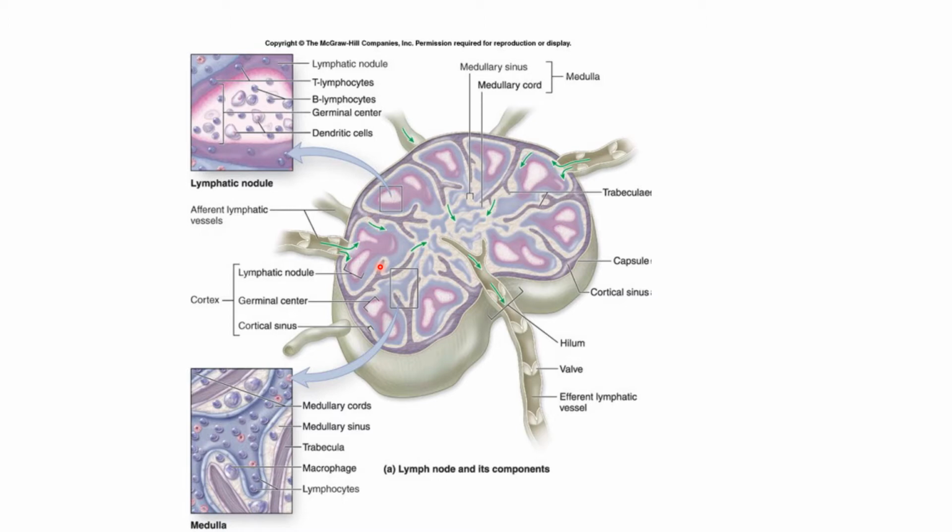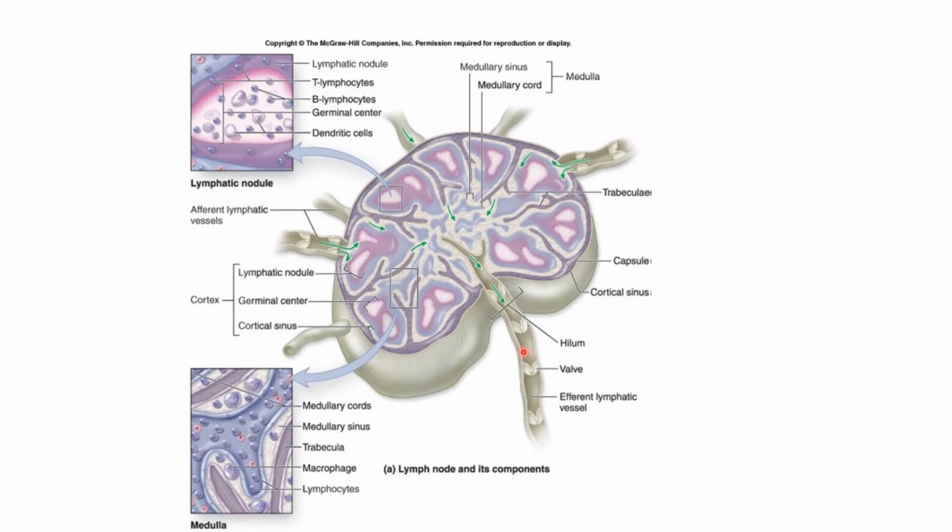Each lymph node consists of a connective tissue framework and numerous lymphocytes and other cells that fill the network. The entire node is bean shaped. The concavity consists of a hilum. So this is the hilum. So this shape is the bean shape, and the concavity consists of the hilum of the lymph node. Through the hilum, blood vessels enter and leave the node.